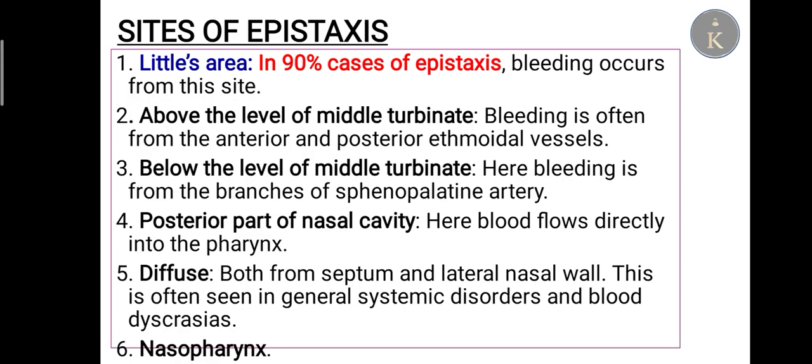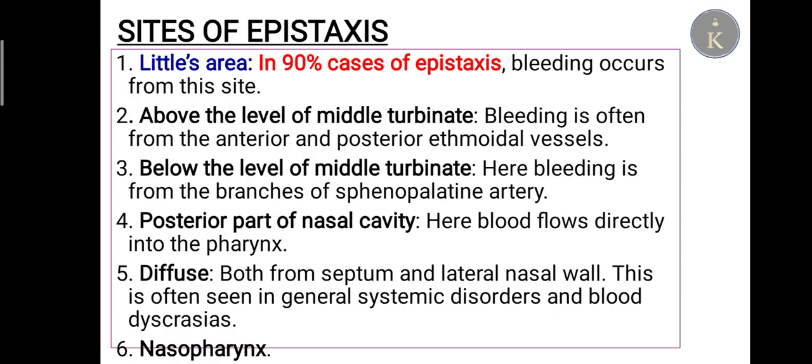Site of epistaxis. Number 1, Little's area: in 90% of cases, epistaxis occurs from this site. Number 2, above the level of the middle turbinate: bleeding is often from the anterior and posterior ethmoidal vessels. Number 3, below the level of the middle turbinate: bleeding is from the branches of the sphenopalatine artery.